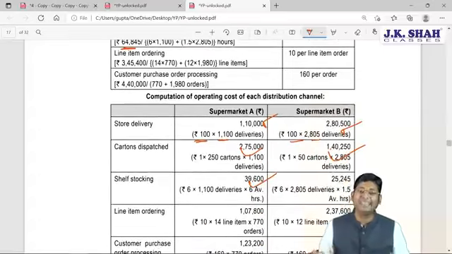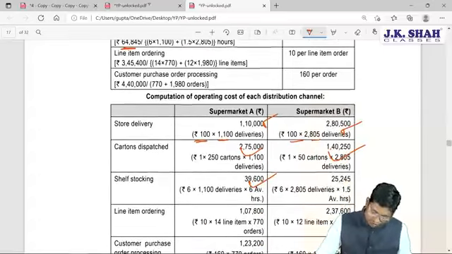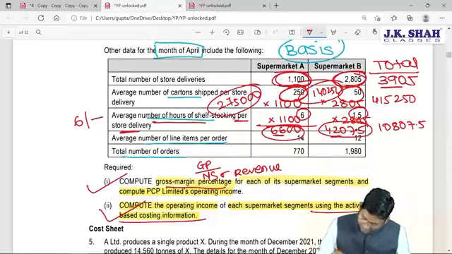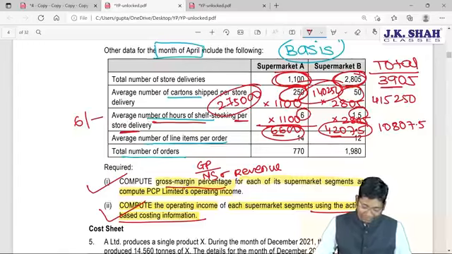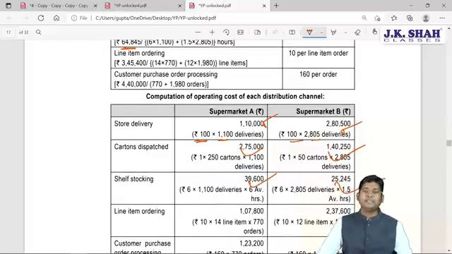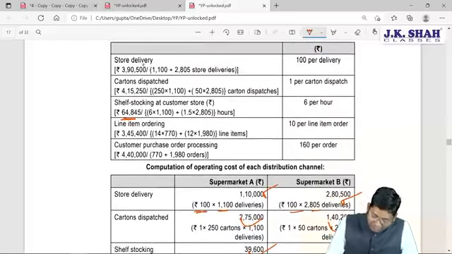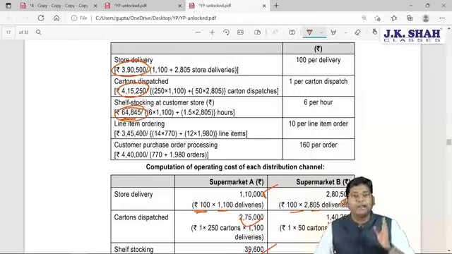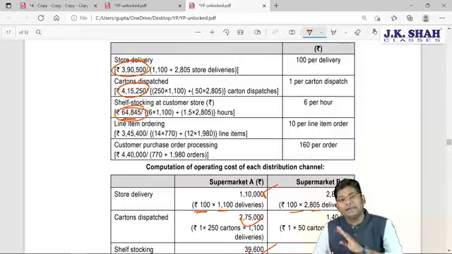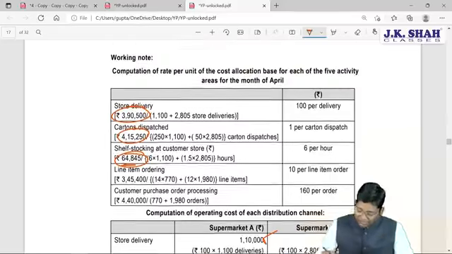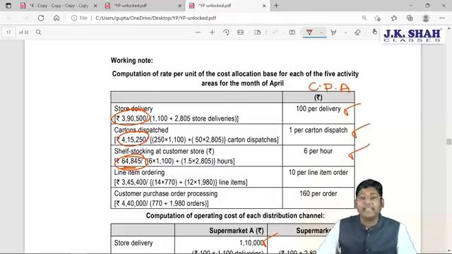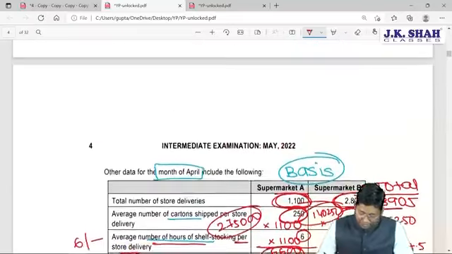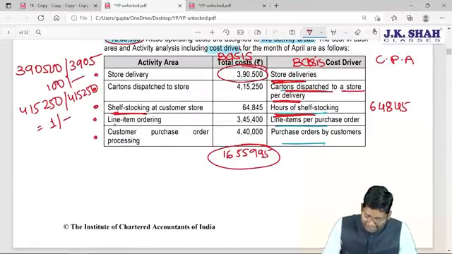You are going to get 39,600 on your calculator. And 6 rupees multiplied by 4207.5 hours is 25,245 you will get, and the same amount is given. See how we are calculating. We are just taking the total cost and dividing it by the concerned level of activity, the concerned cost driver, the concerned basis. The basis is not given directly. We are calculating that basis, and cost per activity, we have already discussed how they are computed. The next cost which we are going to calculate is identified as line item ordering.